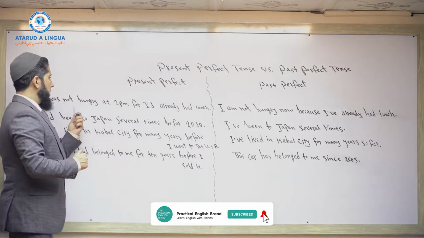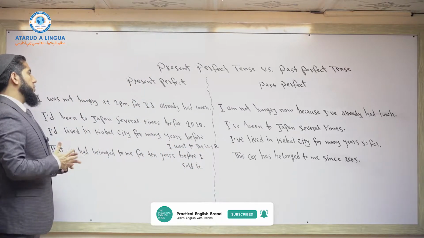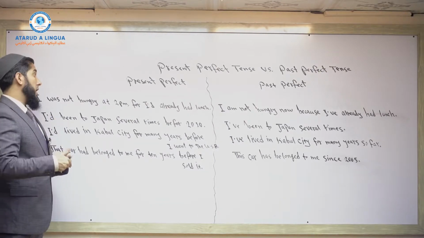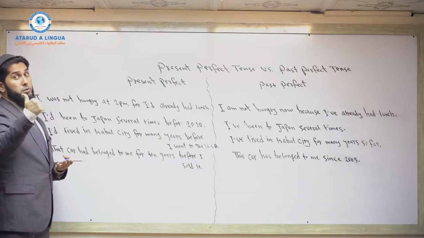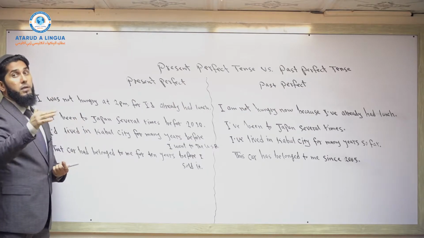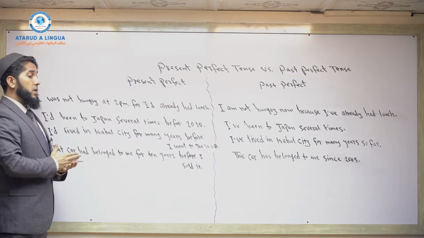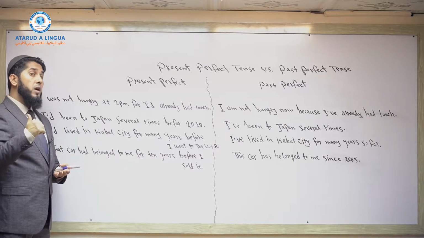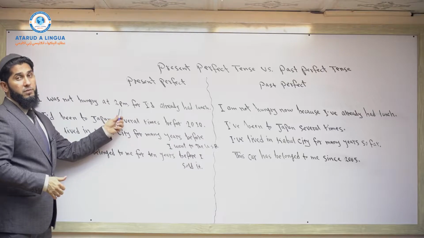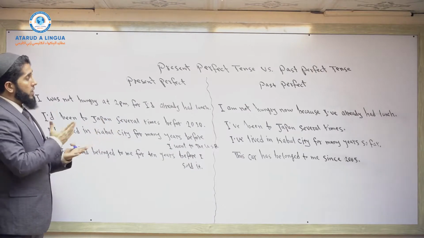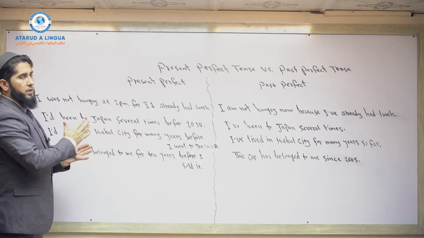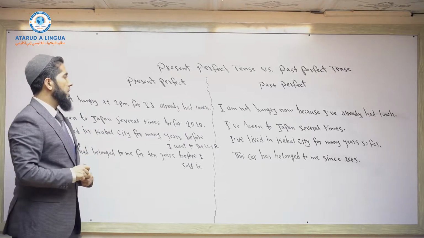But now let's suppose it's 7 p.m. and I say, I was not hungry at 2 p.m. for I'd already had lunch. So I'm talking about an action that happened at an unspecific time, but before another specific time in the past. So that's the first main difference between present perfect and past perfect tense.